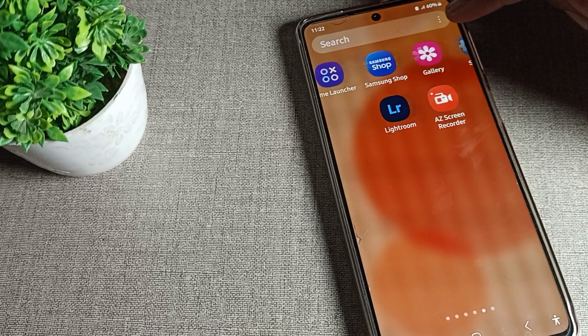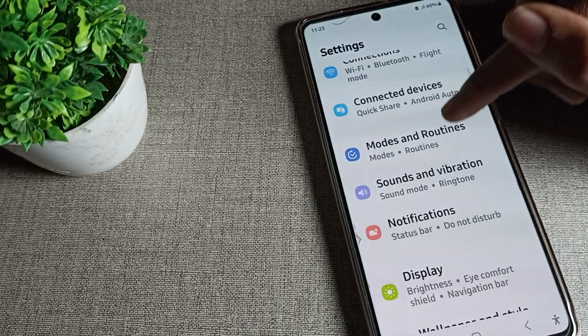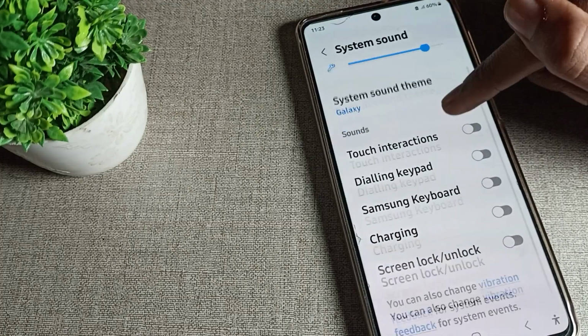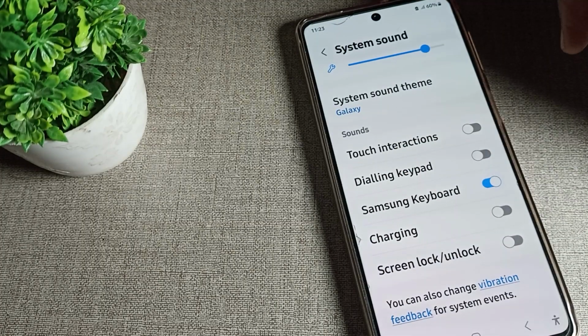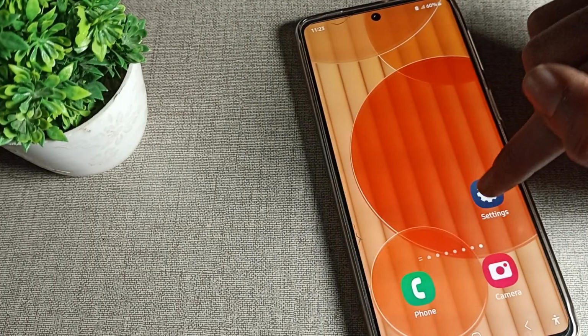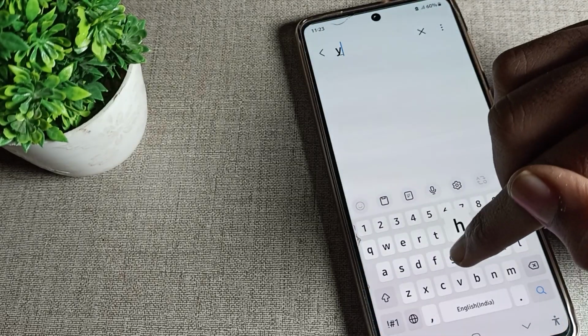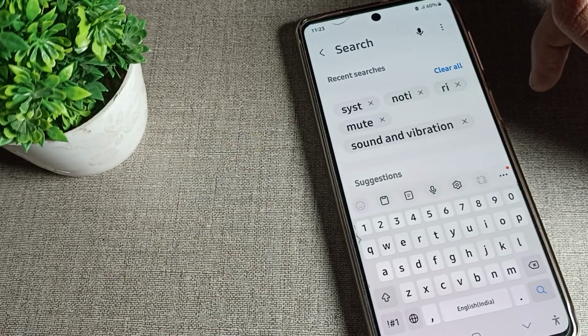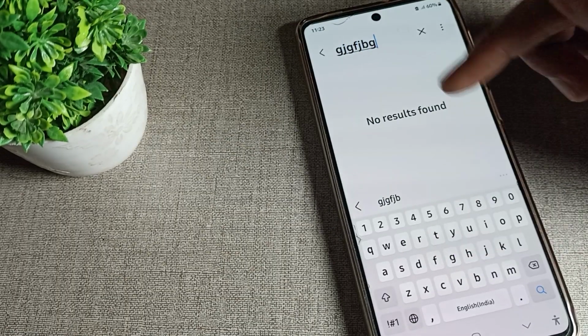So friends, open your phone settings. After opening phone settings, click on sounds and vibration. System sound, we will turn it on. Friends, you can see Samsung keyboard sound. We will turn it on from here. After turning it on, when you use your phone keyboard, friends, you can see you get this keyboard sound. So like that, you can turn on and use the keyboard sound on your Samsung phone.